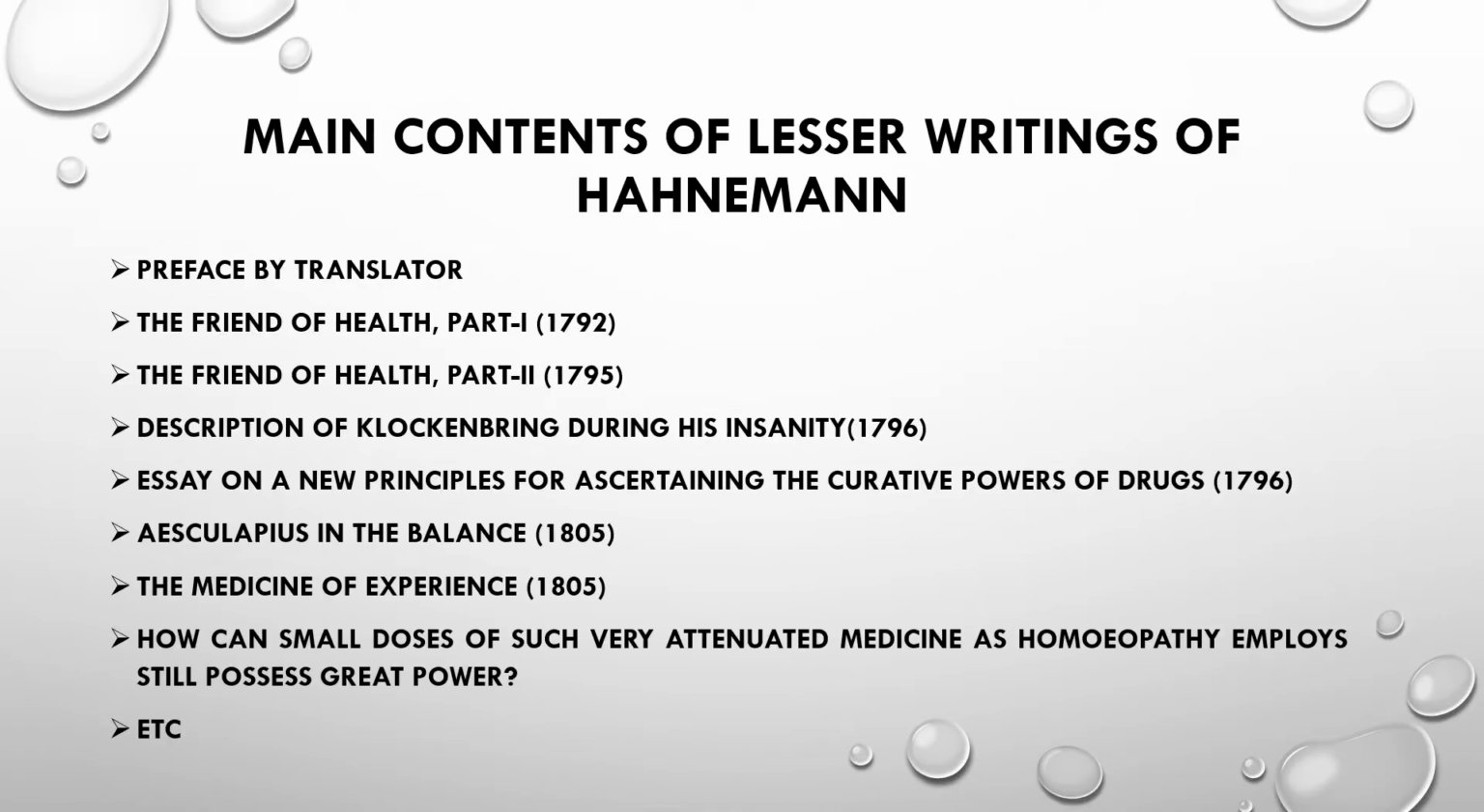So the main contents of the Lesser Writings of Hahnemann are here: the preface by the translator, as any literature contains a preface by the author, you all know. So what does this preface contain? It clearly mentions that the original ideas of Hahnemann and the most important innovations written by Hahnemann are given in this Lesser Writings literature.